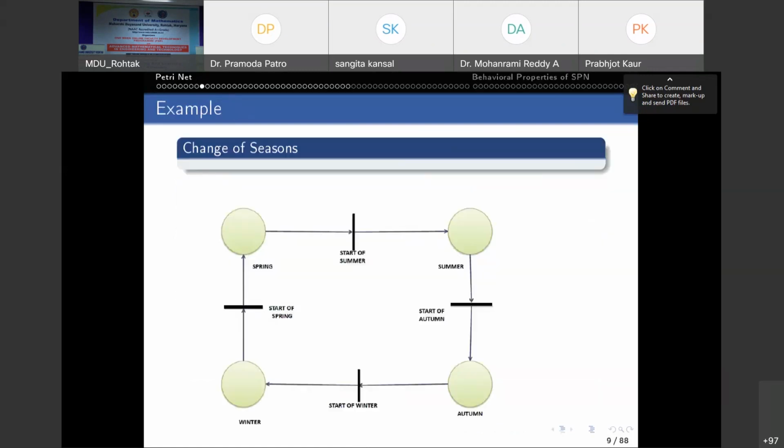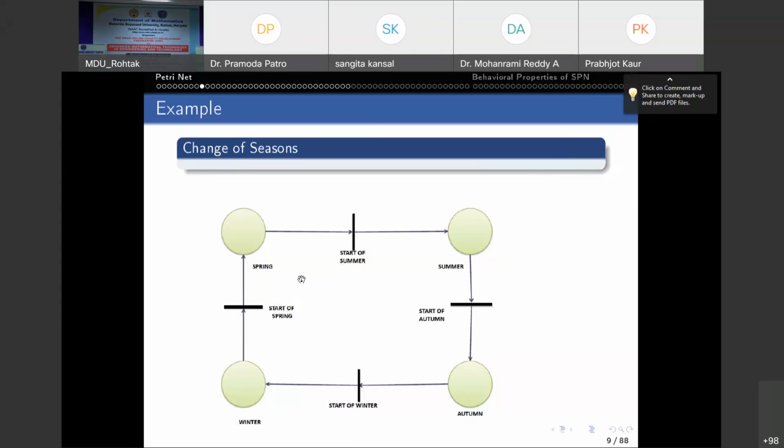So let us see how a real life situation can be modeled by a Petri net. I'll give one example, so it will be clear to you how to use a Petri net to model a system. Suppose we talk about change of season. Everybody is familiar with change of season, and we have 4 seasons: spring, summer, autumn, and winter. And transition phases: start of summer, start of autumn, start of winter, and start of spring.